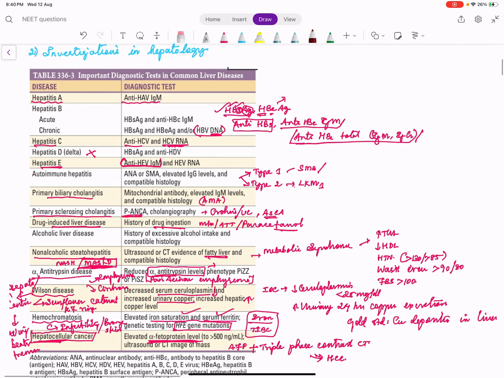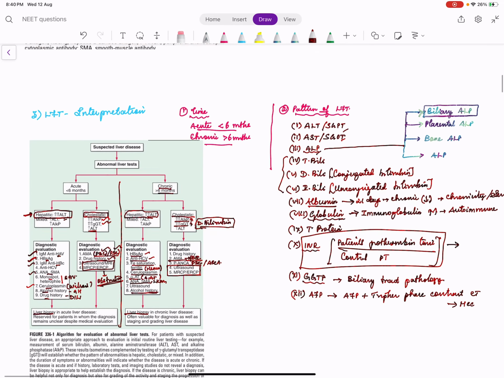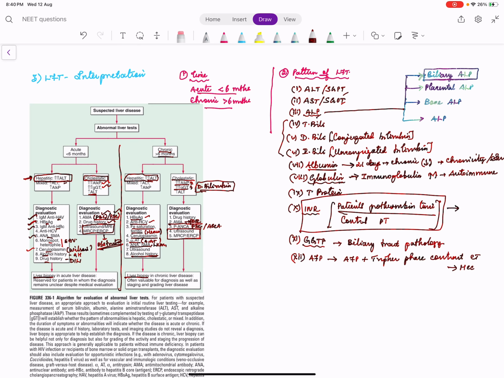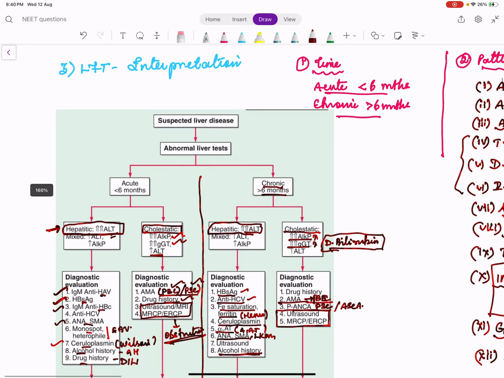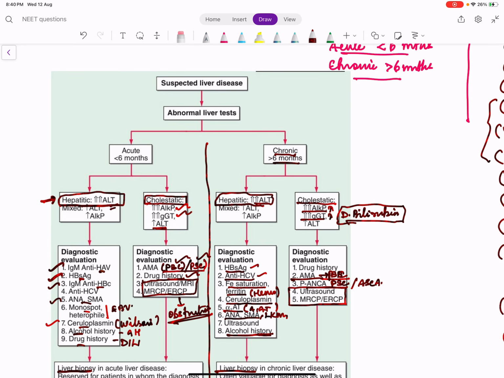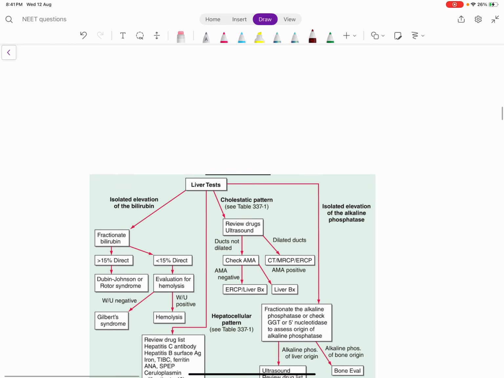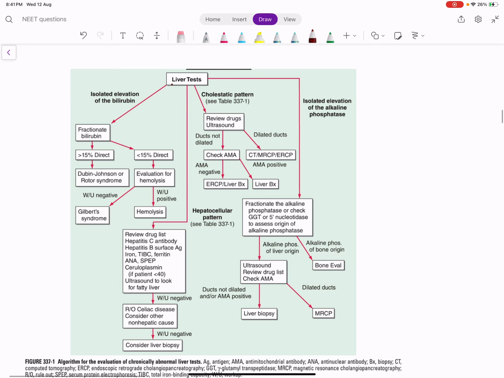So only to bring you to this level, I told about the investigations in each liver disease. We discussed the different patterns of liver injury, the timing, and this is just an approach. So henceforth, if a scenario is given or you come across any scenario, always think of the time, always think of the clinical clue which we discussed, and always think about the pattern of elevation which can help you. We'll come to this again and again to make us more thorough, because the entire hepatology is based on only LFT interpretation.